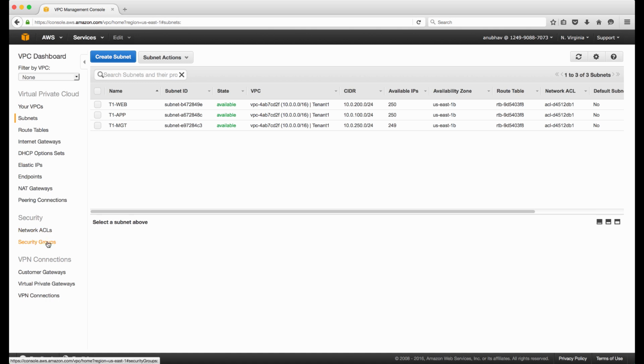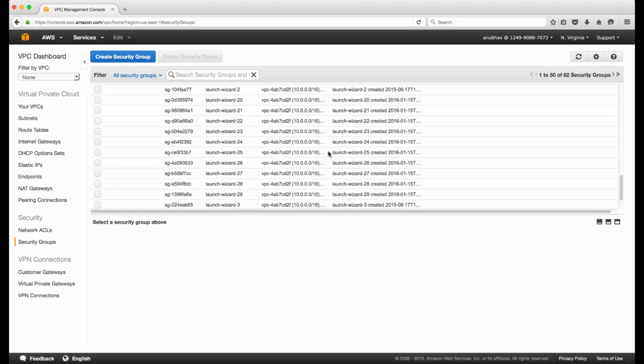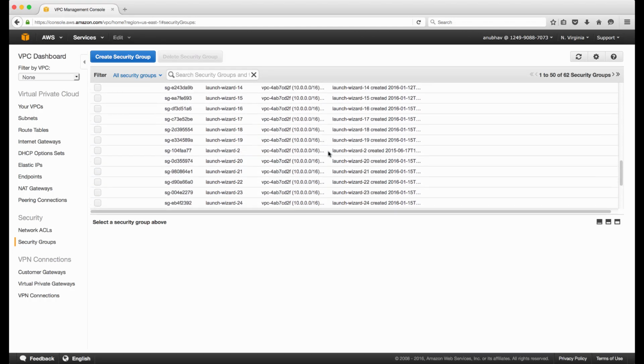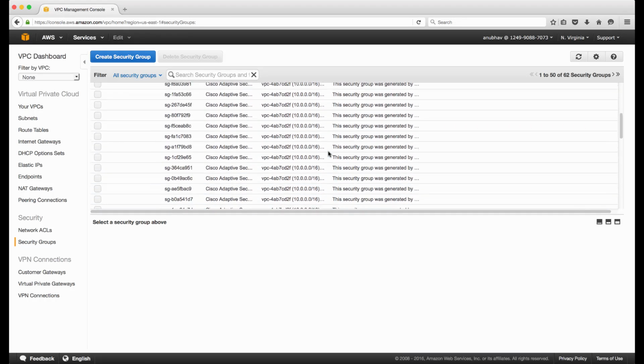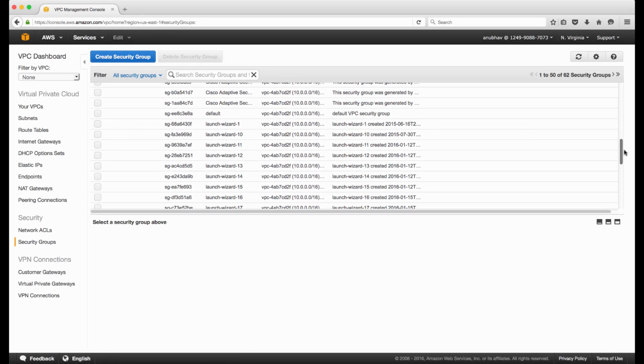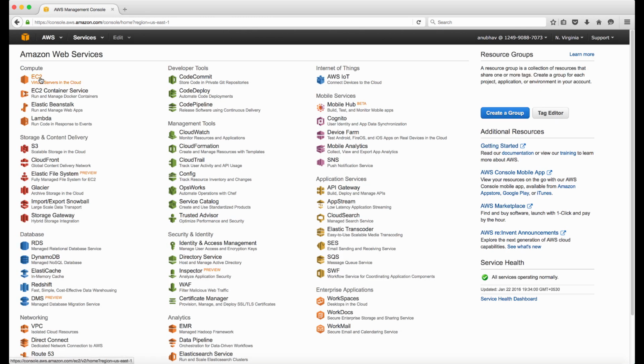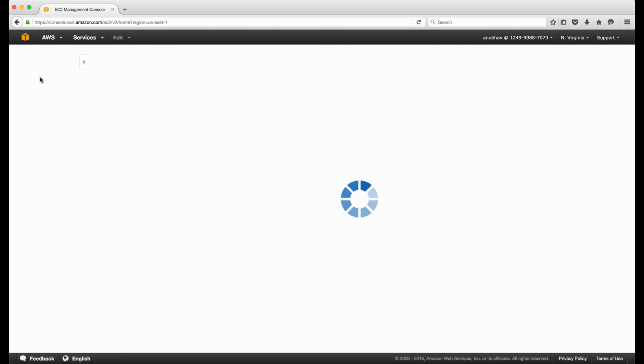Apart from that, there is a security group feature that is the native security of AWS. What I've done is, instead of controlling security at the AWS level, I have just allowed everything on the AWS side, and I will handle security policy at the ASA level. So I have created a security policy named T1 allow all, and I'll show you that configuration when we move to the EC2 instance. So let's go ahead and move into EC2, where I would be booting up the new ASAv